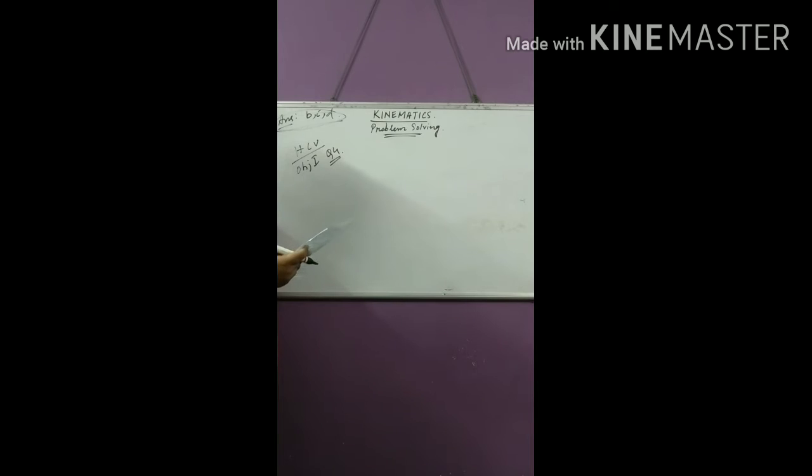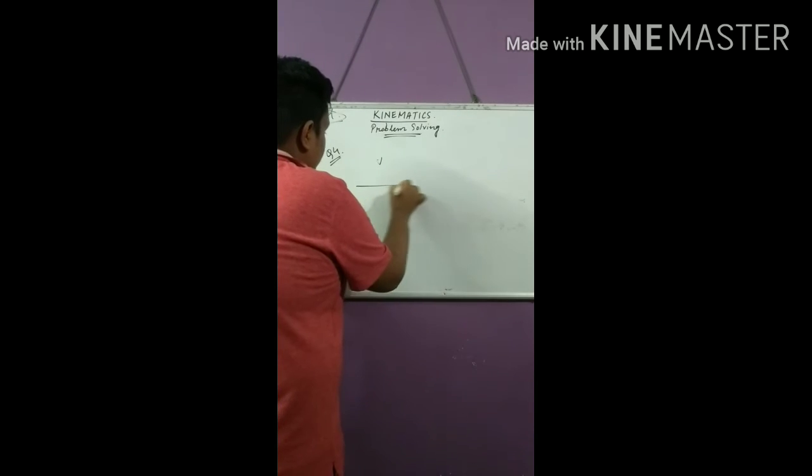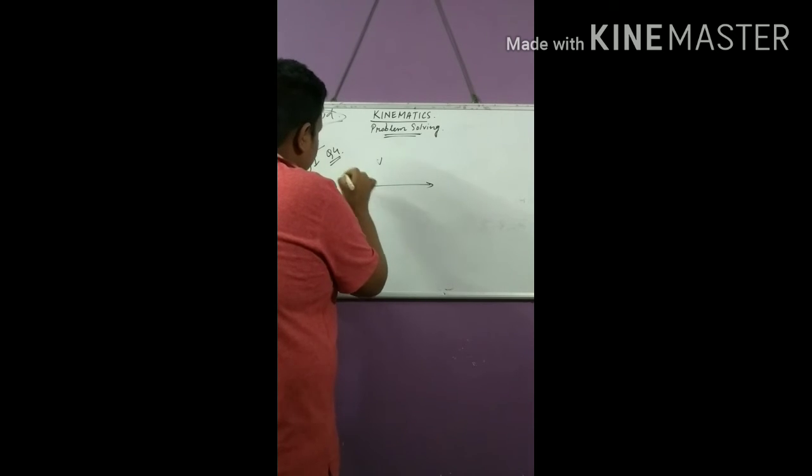A person traveling on a straight line moves with uniform velocity v1 for some time t. So a person is traveling in a straight line. Suppose this is the person.